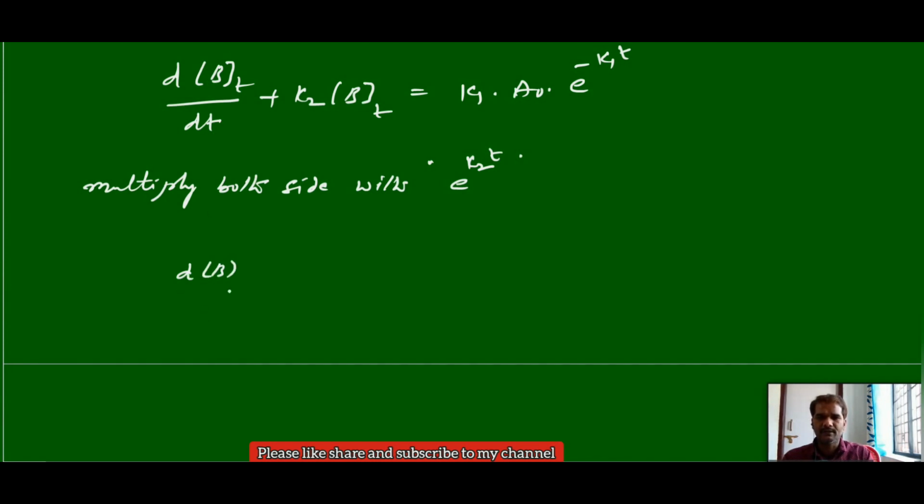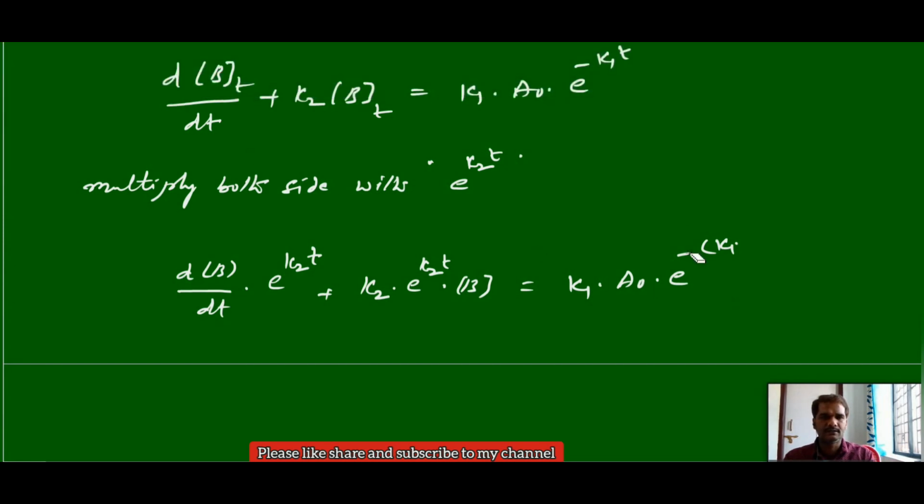Let me write dB at a time t as dB by dt into e power K2t plus K2 into e power K2t into concentration of B is equal to K1 into A0 e power, I can take minus common, K1, this you can write like this, K2 minus K1, because we are multiplying with e power K2t, plus value K2 minus K1 into t.